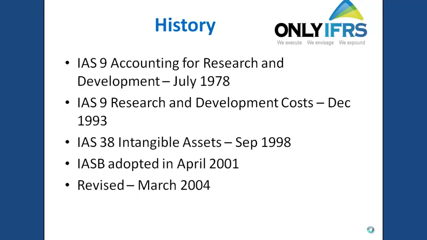Originally, it was IAS 9, Accounting for Research and Development, that was issued to account for intangible assets. That standard was issued in July 1978. Later, that was revised and replaced by IAS 9 Research and Development Costs in December 1993. Then, in September 1998, IAS 38 Intangible Assets was issued. Then, in 2001, IASB adopted IAS 38 as part of IFRS. Then, the standard was revised in March 2004. After that, there were some minor amendments in the standard subsequently till last year.